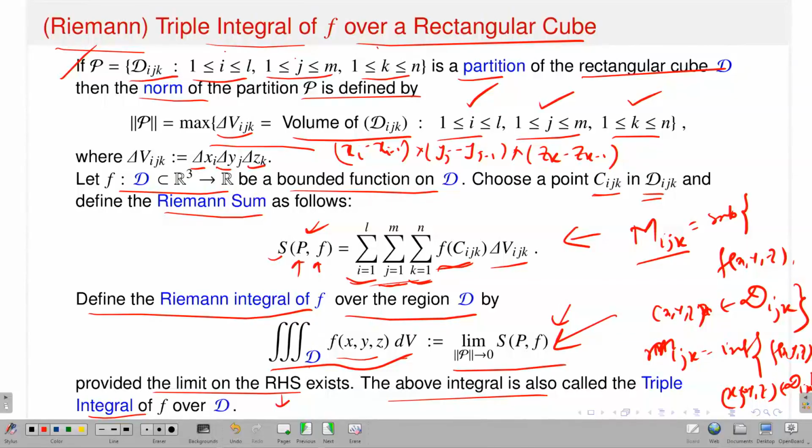However, if we want to extend in terms of upper sum, lower sum, or upper integral, lower integral, a similar process will work in the setting of functions from some rectangular cube to R. You just have to do it in an appropriate way, nothing else. The definition will be the same. So make an upper sum, a lower sum, an upper integral, a lower integral, and you say that f is Riemann-Darboux integrable if and only if the upper integral is the same as the lower integral. That is equivalent to having partitions, making Riemann sums, and letting the norm of the partition go to 0, that means taking finer and finer partitions. If the limit exists, then I say the corresponding Riemann-Darboux integral exists, and that is sometimes called the triple integral. Okay.